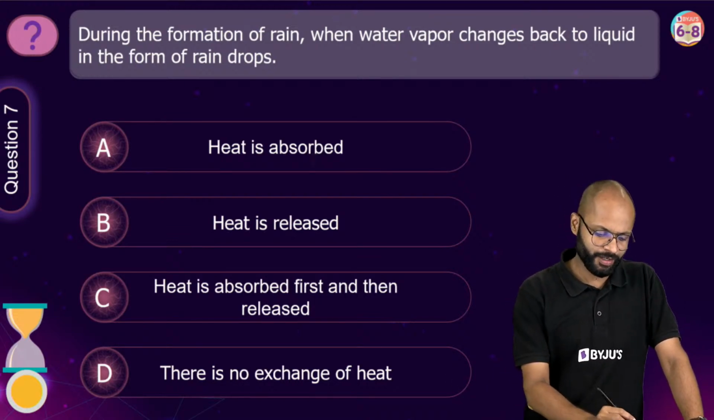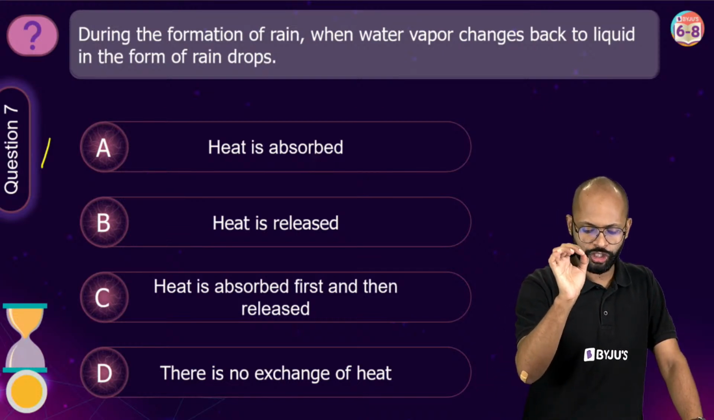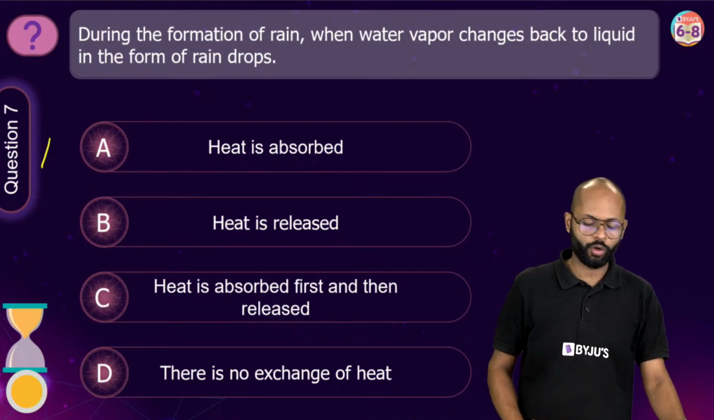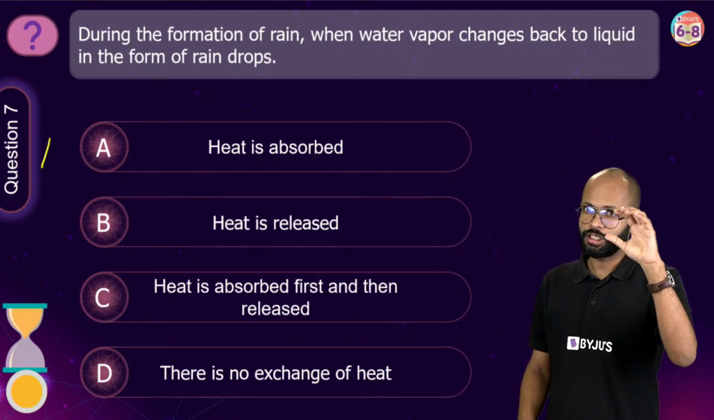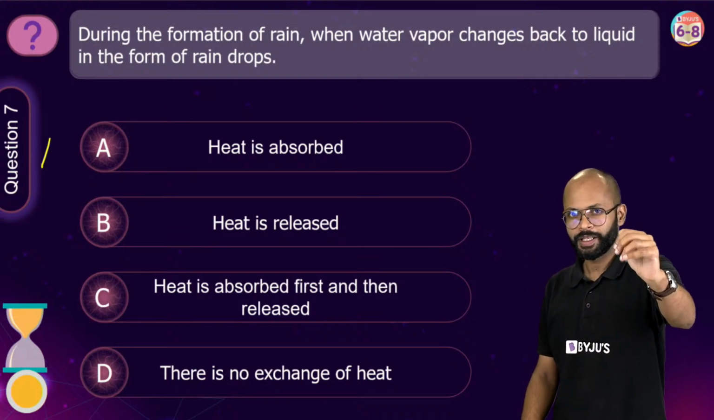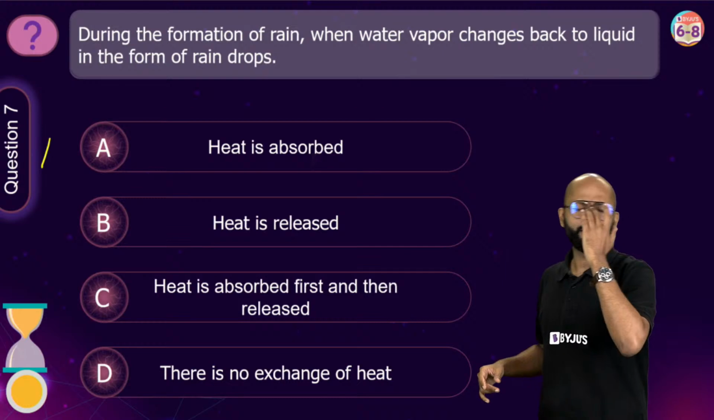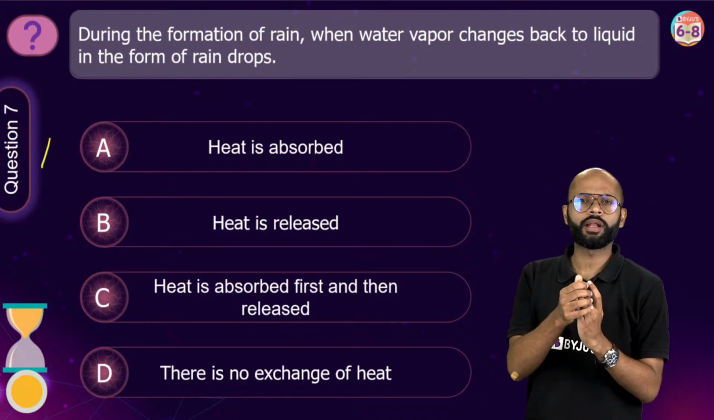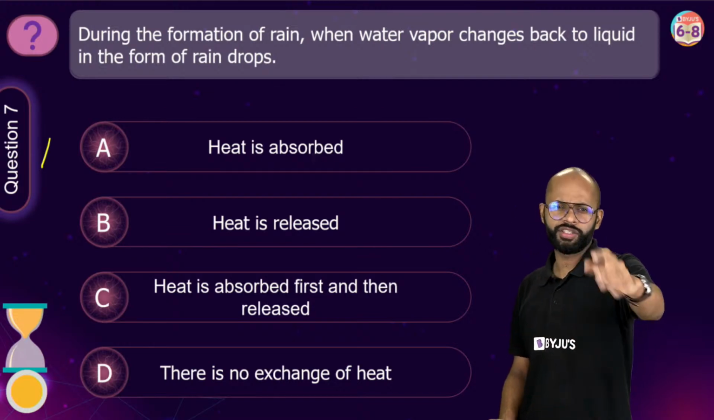Come on. Question number 7. During the formation of rain, when water vapor changes back to liquid in the form of raindrops, क्या होता है? Again, this is something which I haven't taught you directly, लेकिन I have explained you everything so that you can answer this. कभी कभी ऐसा होता है ना, देखो टीचर आपको सब कुछ नहीं पढ़ा पाएगा, and this is I'm telling you not just from class 7th, ये class 11th के लिए, 12th के लिए, JEE NEET के लिए,